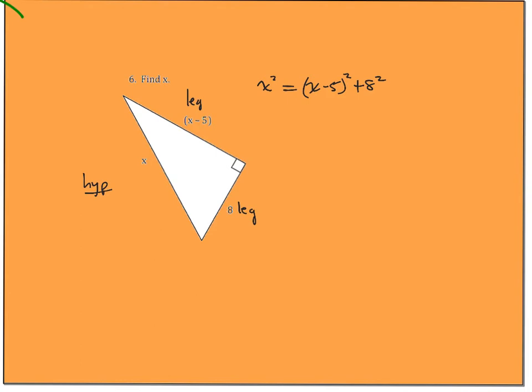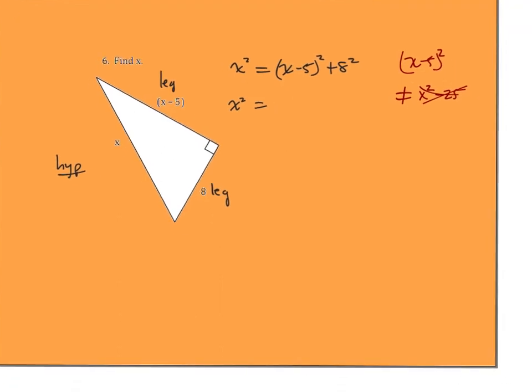Now let's see what we got. Sidebar: (x minus 5) squared does not equal x squared minus 25. That is not correct. You have to think back to algebra rules and realize that it is (x minus 5) times (x minus 5), so it becomes x squared minus 10x plus 25. That's your correct answer.